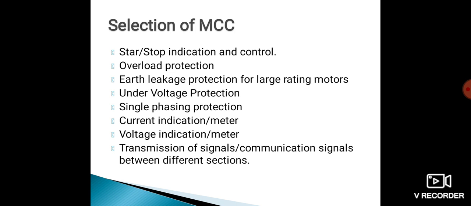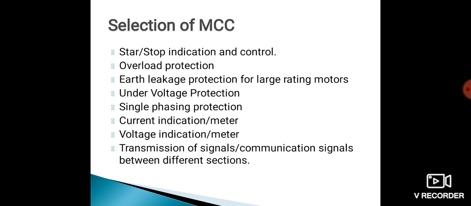Start and stop indication and control, overload protection, earth leakage protection for large rating motors. Normally above 40 HP this parameter is considered. So earth leakage protection for the large rating motors, the motors having rating above 40 HP, this parameter is considered. Under voltage protection, single phasing protection, these are important factors which we have to consider while selecting the MCC.